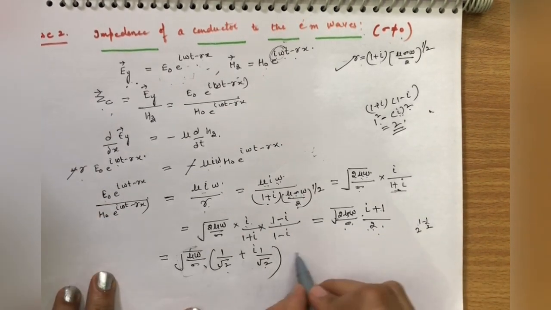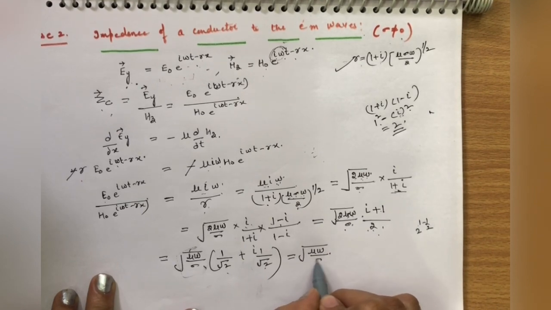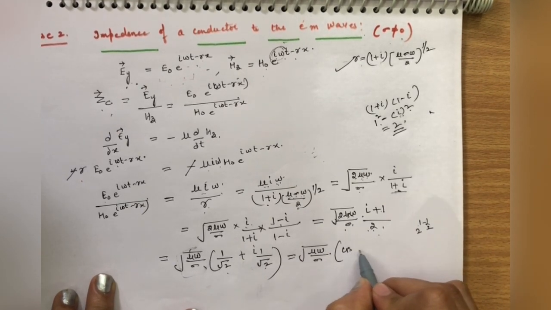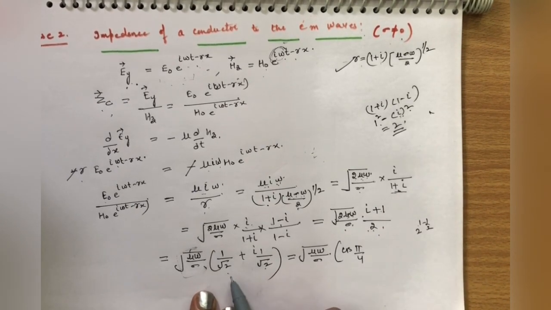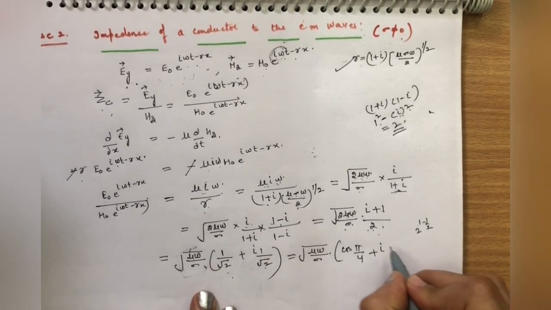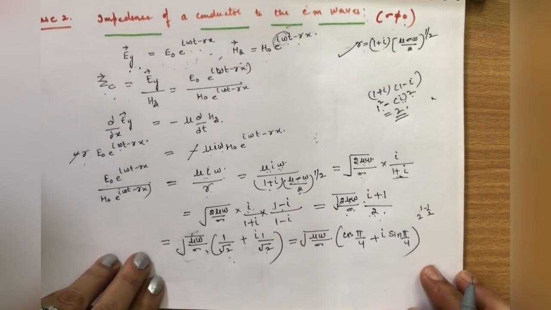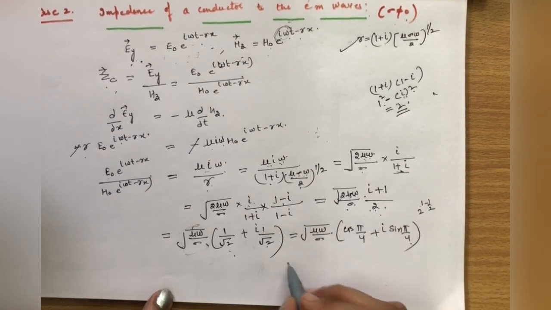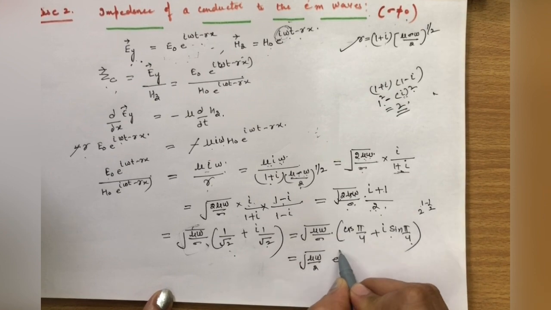Okay. So can I write this like this? Mu omega by sigma cos of pi by 4, because we know that cos of 45 is equal to 1 by under root 2, plus iota sine of pi by 4. Can I write this? Okay. So if this is pi by 4 plus iota, can we write this as omega by 2 e raised to power iota pi.